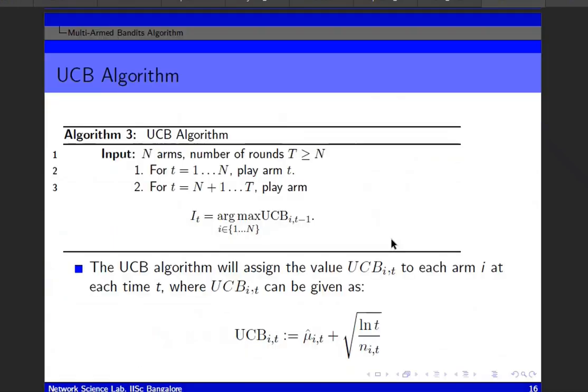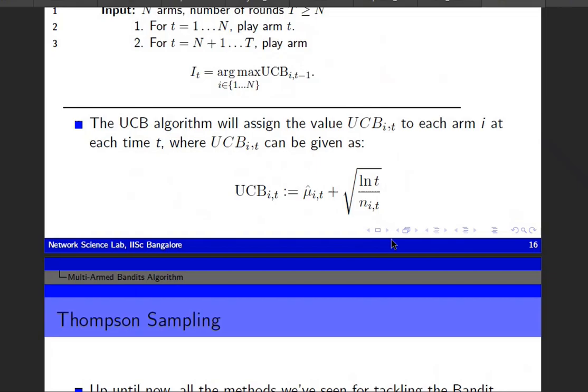Now here I have shown the UCB algorithm pseudocode, where we are choosing one action at a time t and we are getting the reward, and accordingly we are updating it, and after repetition of the same steps we will get the maximum rewards.